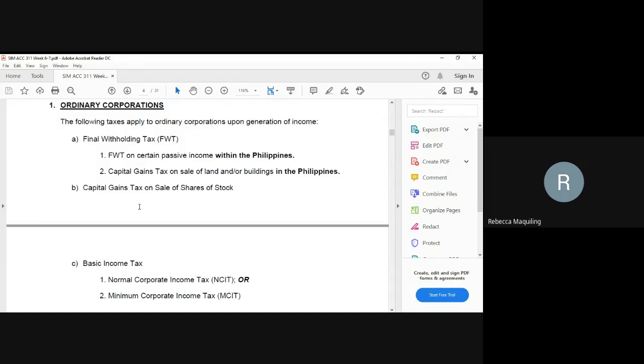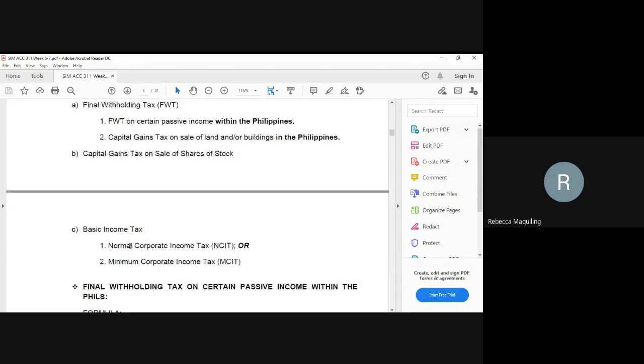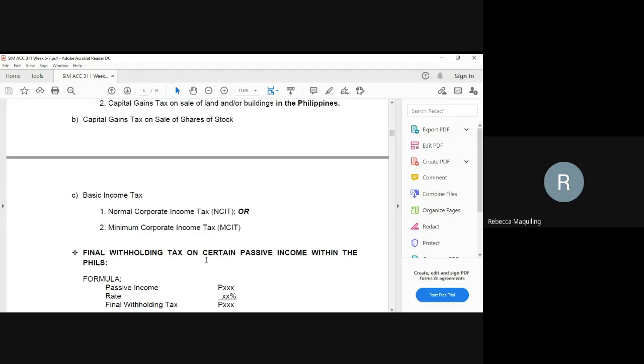Okay. And then they are also subject to basic income tax, the normal corporate income tax of 30%, or the minimum corporate income tax, which is 2% of the gross receipts or gross sales.